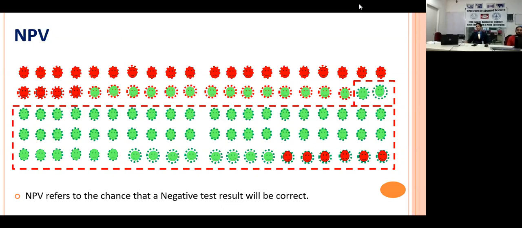Similarly, look at all the patients declared healthy. Among them there will be certain participants with the disease who are declared negative or healthy, which is wrong. How many did we declare healthy who were not healthy? 6, right?